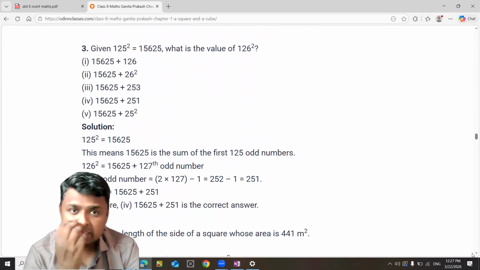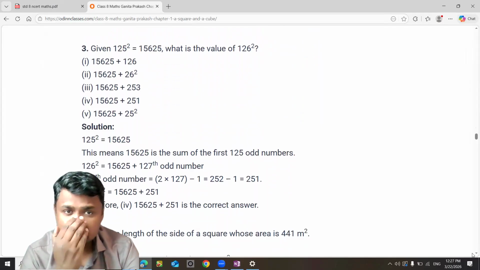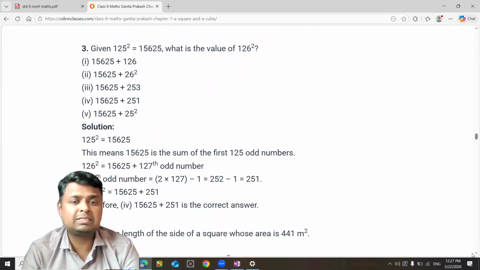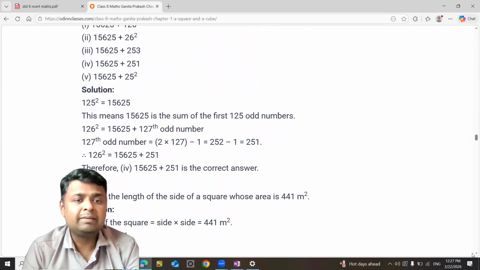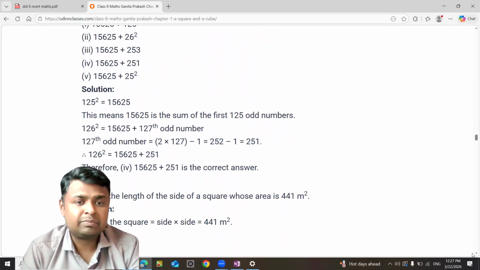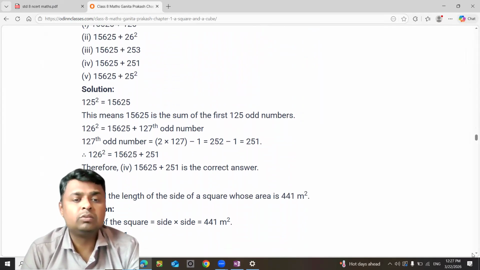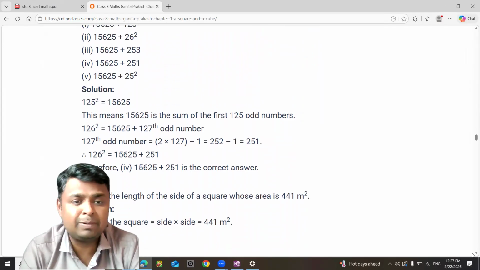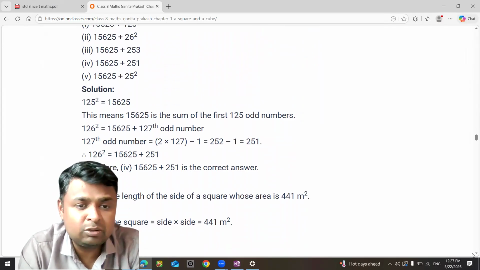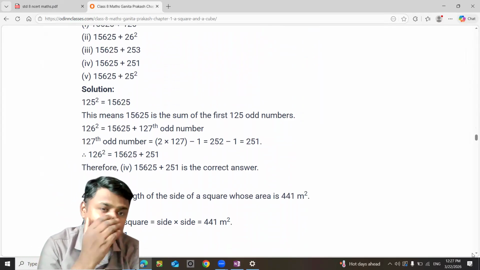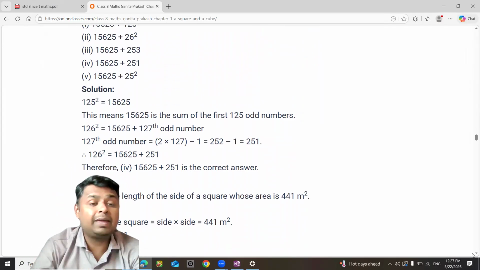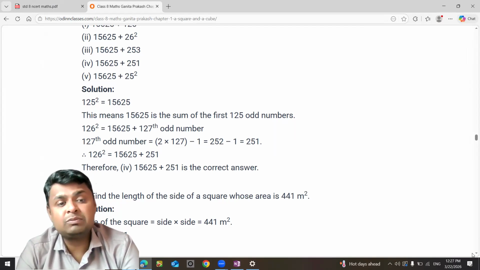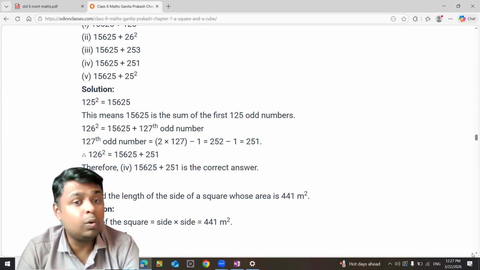Now, 125 square is 15625. What is the value of 126 square? You can write it as the addition of 15625 plus 251. Now, how did we get 251? You know that there are 2n numbers between n square and (n plus 1) square.